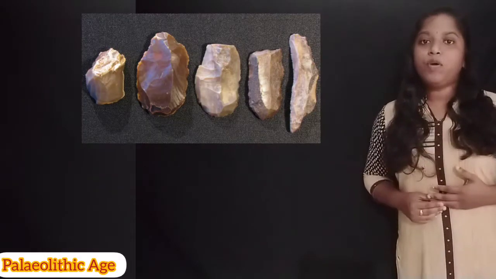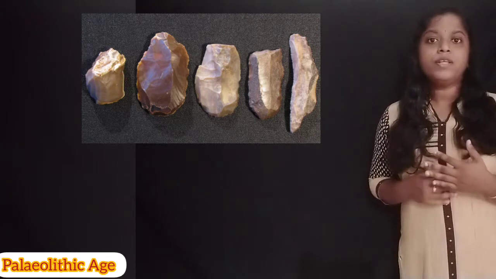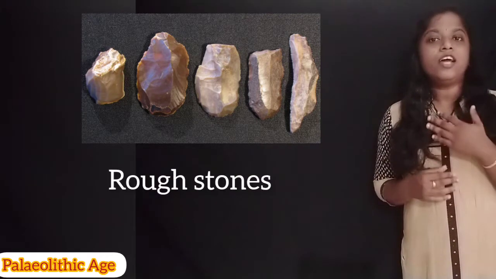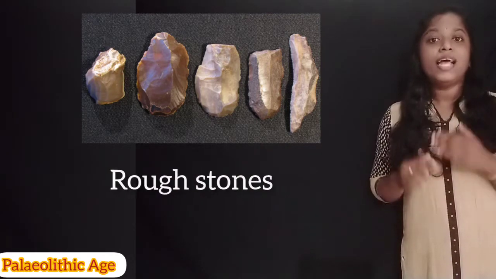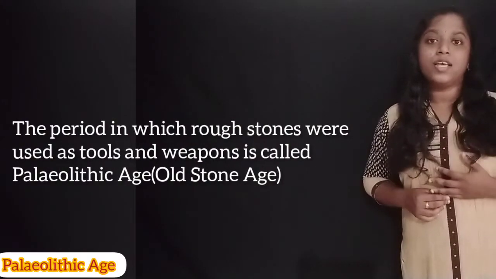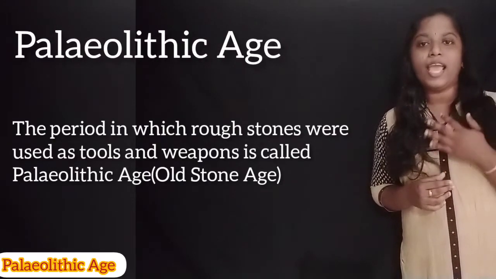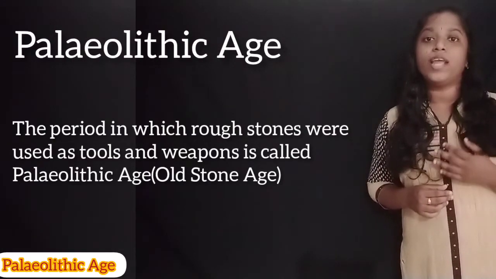These are the types of stones that were used during the Palaeolithic Age. From this image you can see that they are rough stones. So the period in which rough stones were used as tools and weapons is known as the Palaeolithic Age or Old Stone Age.